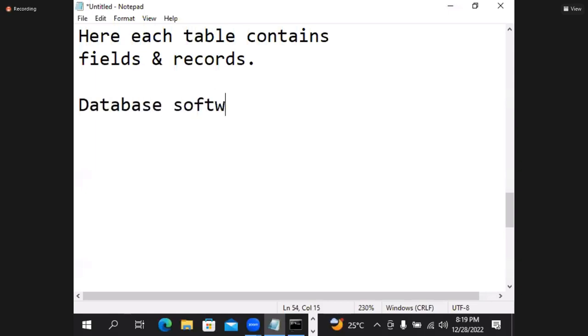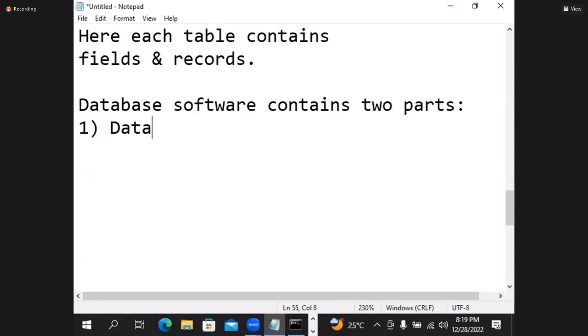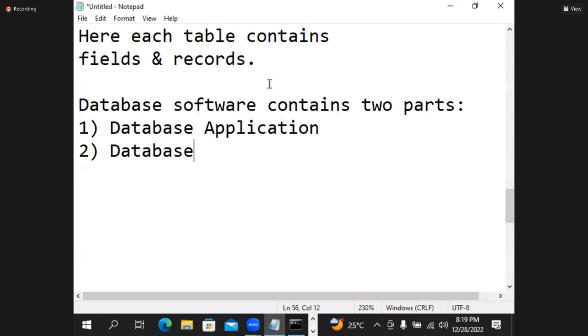Database software contains two parts. One is database application, one more, database.